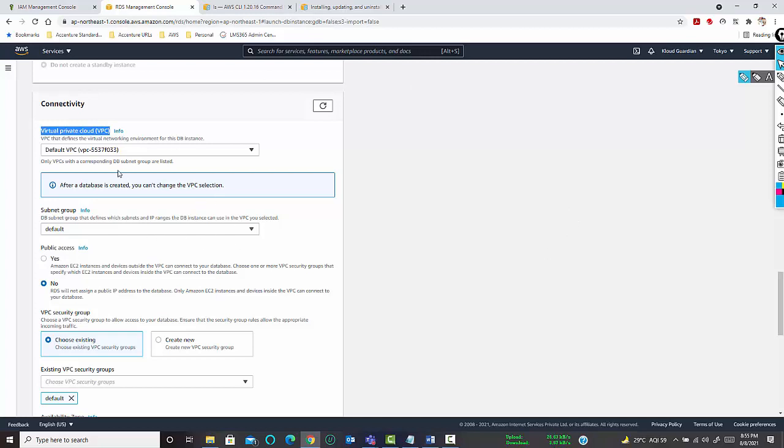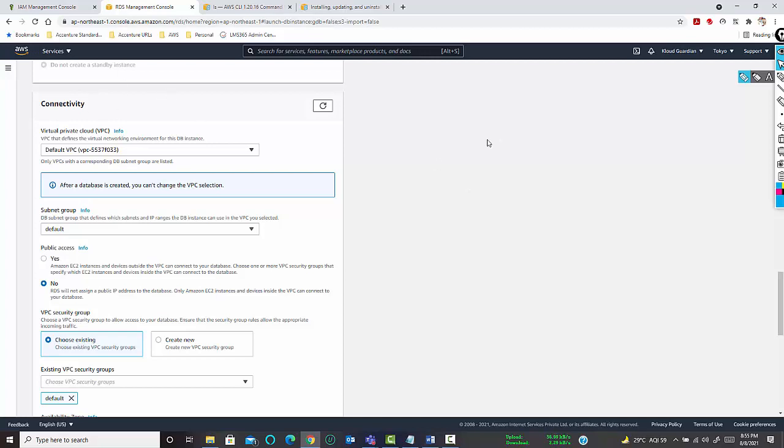Now, if you want to create your own VPC, own subnet, you just have to click on create new VPC and it will open a new console where you can create your own VPC. Remember, once you create a VPC, you cannot change it, because by default those network information are stored in the relational database information database. So relational database by default creates our own database which stores all this information.